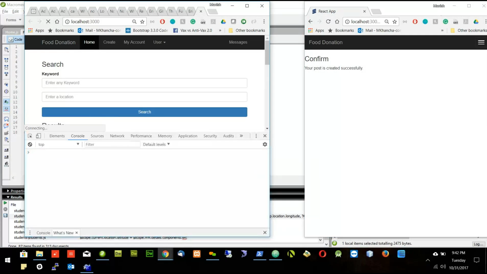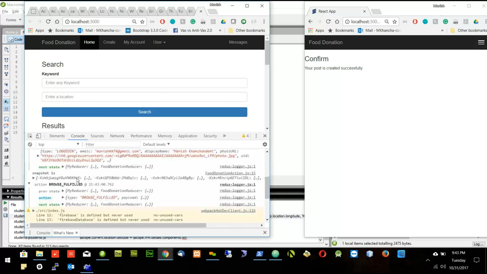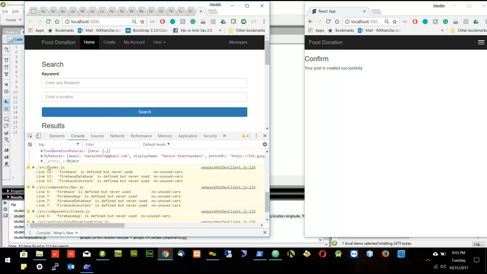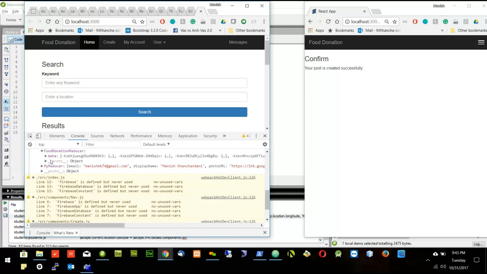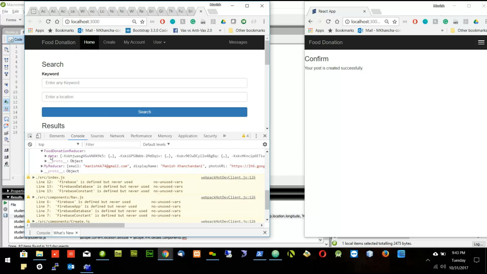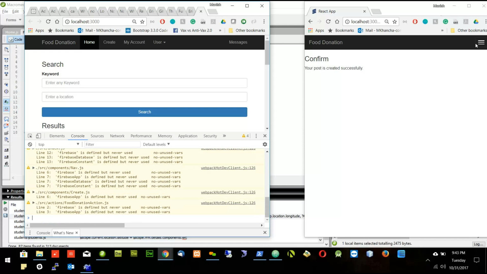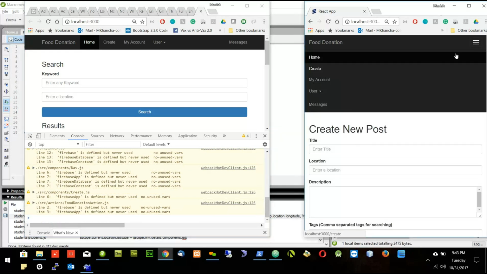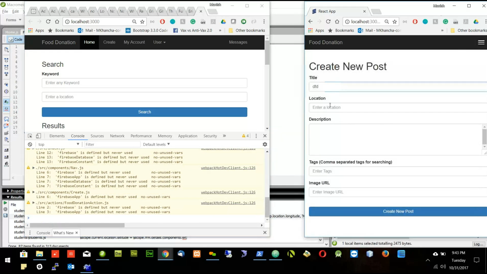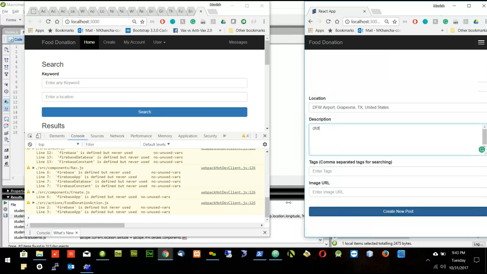So I refresh the page. You will see in the next state, data has all the records in it, 1, 2, 3, 4, 5, 6, 7, 8. So whenever I'm refreshing the page, I'm getting the data with all the values. But the problem comes when I create a new post. When I create a new post, I'm not able to get the new data.